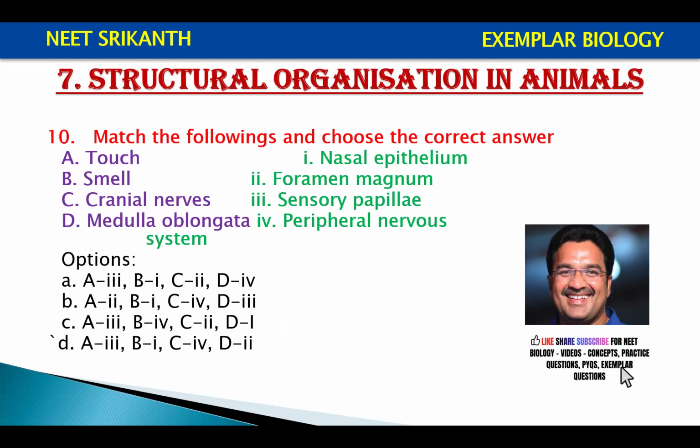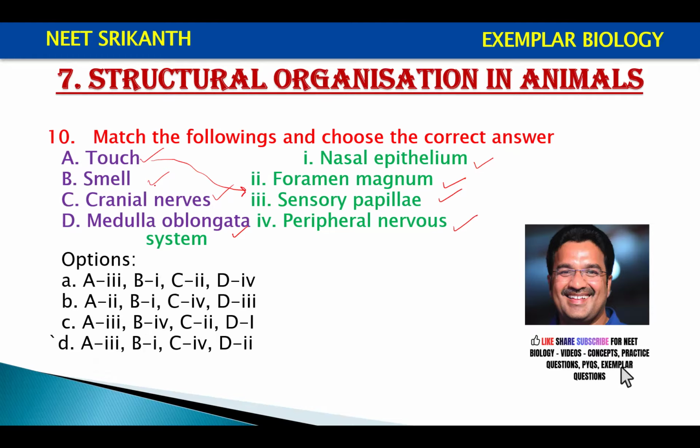Match the following and choose the correct answer. Column 1 has touch, smell, cranial nerves, medulla oblongata, whereas column 2 has nasal epithelium, foramen magnum, sensory papillae, and peripheral nervous system. Let's start with touch: touch is sensory papillae.